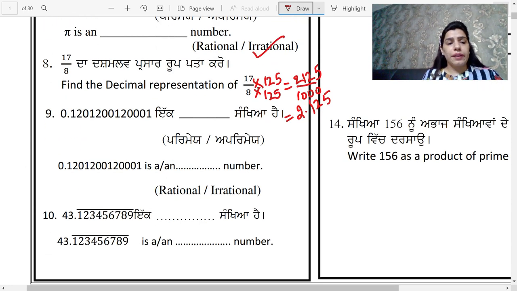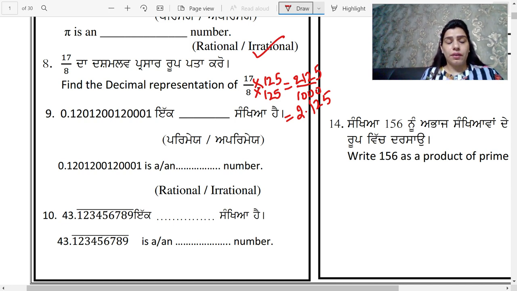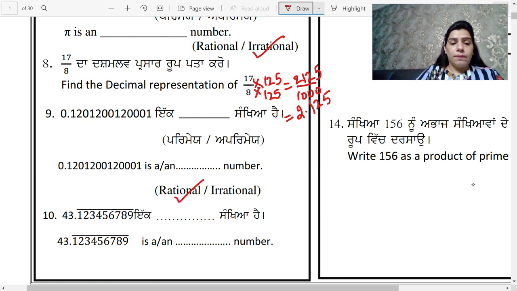Moving on to the next question, question number 9. 0.1201200120001 is a dash number. Is it rational or irrational? Students, you can see that it is a non-terminating decimal. So it is rational.